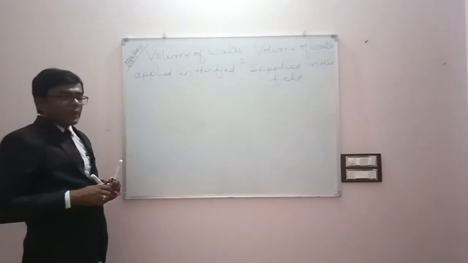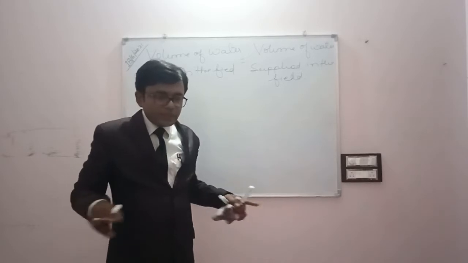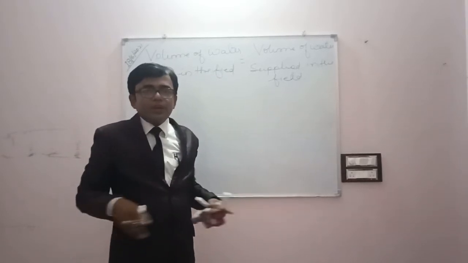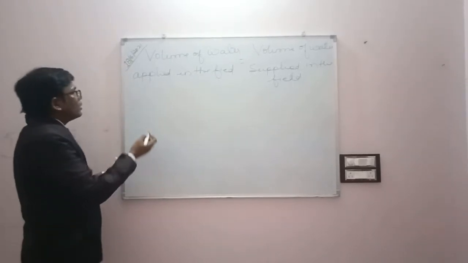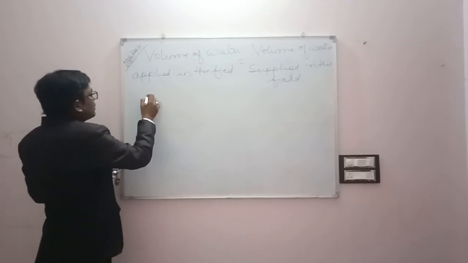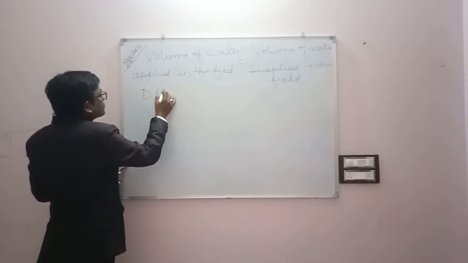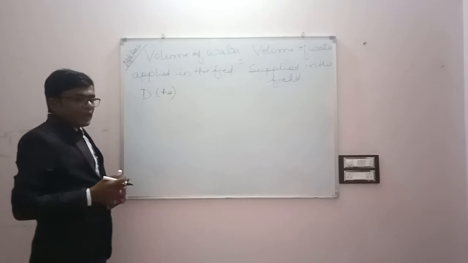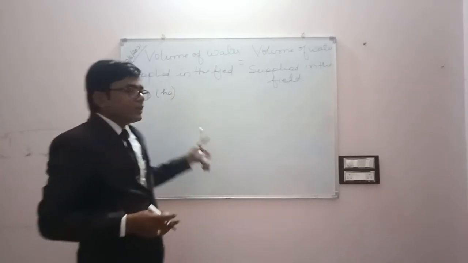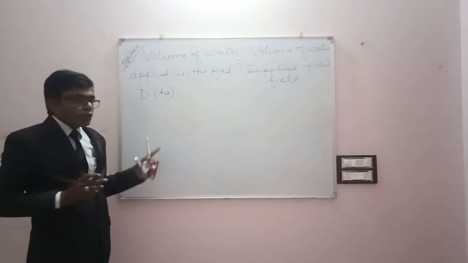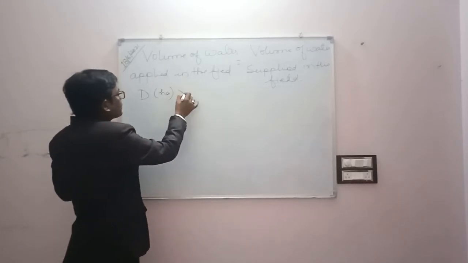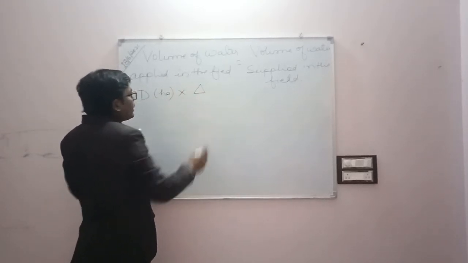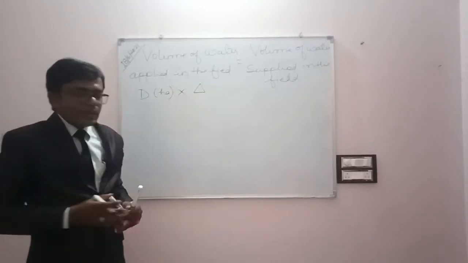So how much volume is applied in the field? That means the area of the field into the depth. What is the area? Area is D hectare. In duty we have taken D as the duty, hectare per cubic, and delta is the depth.